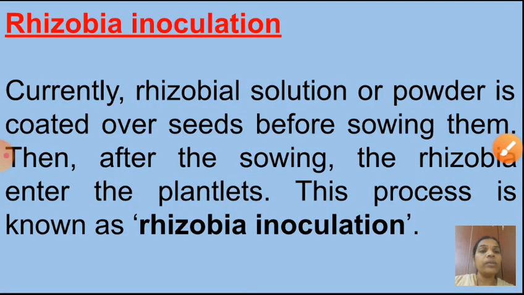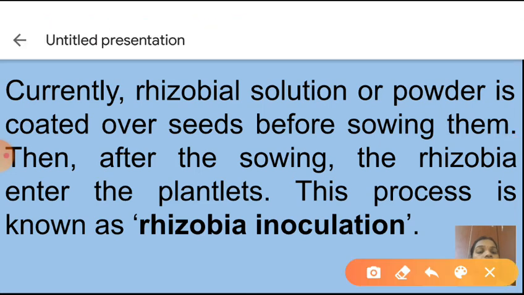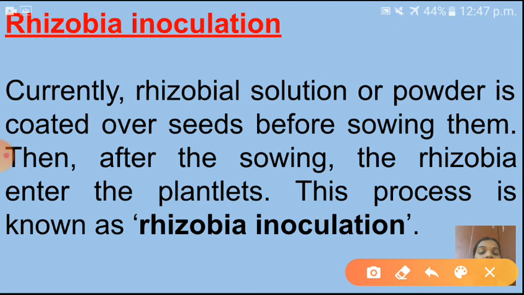Next one is Rhizobia inoculation. So currently Rhizobial solution or powder is coated over seeds before sowing them. So nowadays we are getting Rhizobial solution or powder, powder coated over the seeds. So that kind of seeds we are getting nowadays. Then after the sowing, the Rhizobia enter the plantlets. This process is known as what? Rhizobia inoculation. Understood children? Shall I go to next now?